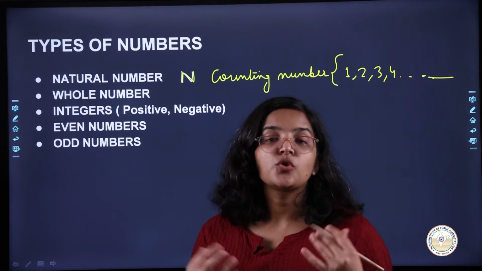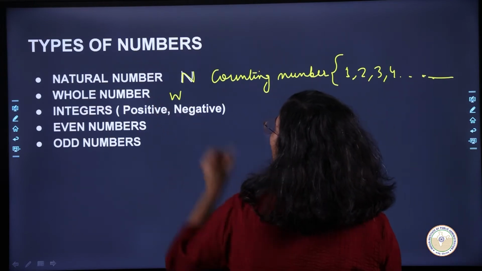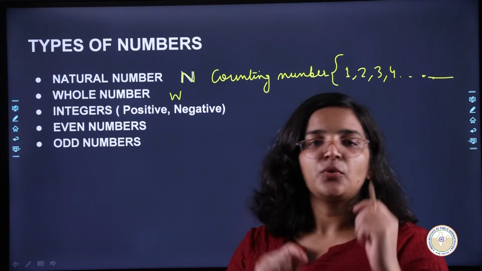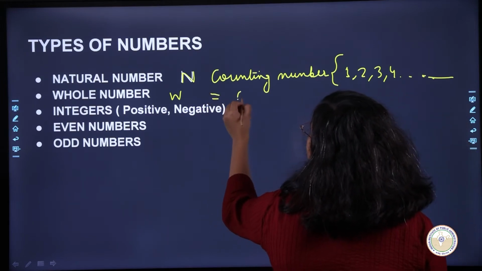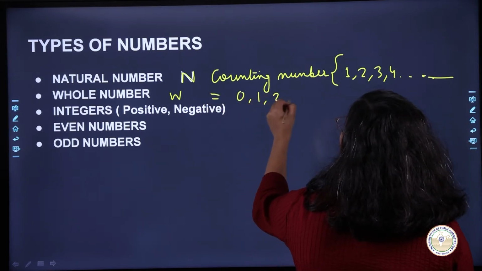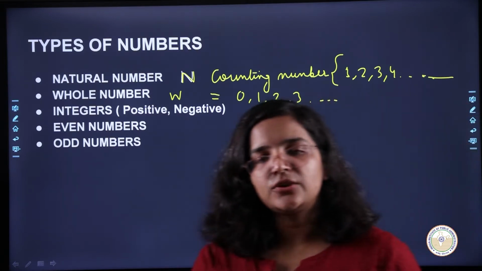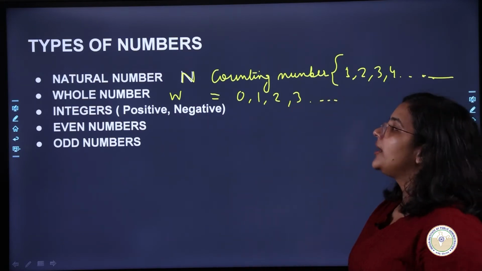And then what is a whole number? A whole number is usually represented by W. A whole number is nothing but you have natural numbers, along with that you have 0 as well. Okay, so whole numbers are 0, 1, 2, 3 and so on. So it's a combination of 0 along with the set of natural numbers. That is called whole numbers.